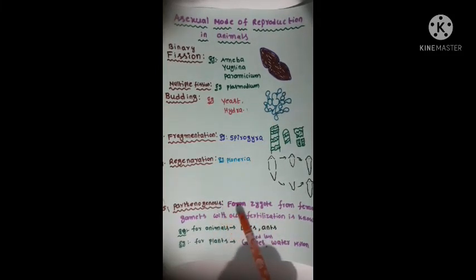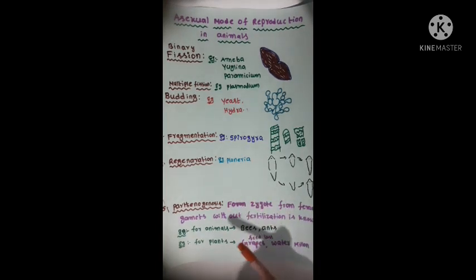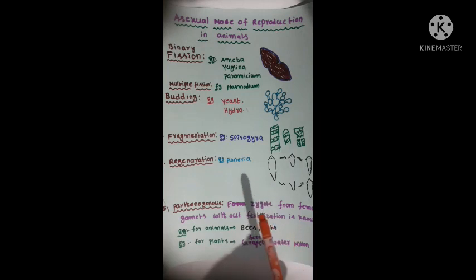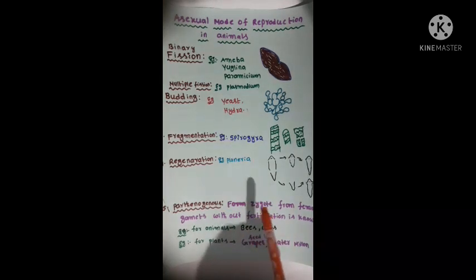Parthenogenesis means formation of a zygote from female gametes without fertilization. Parthenogenesis occurs in bees and ants, and in plants it gives seedless fruits like grapes and watermelon. These are the asexual modes in animals.